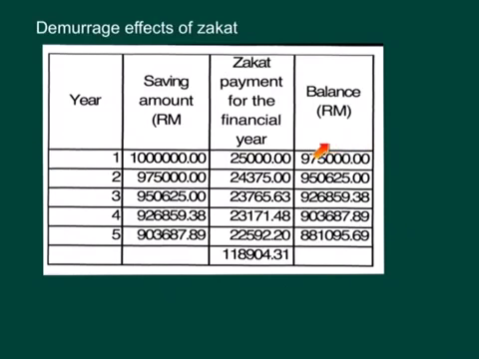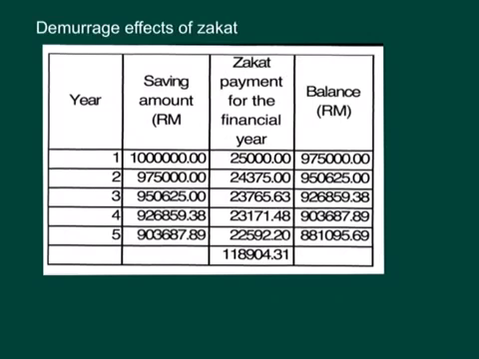But the main point here is to show you how, if money is just kept idle without proper productive use, zakat will function as a punishment to savers. In this context, you can see the amount of money this person will have over 5 periods will decline, and the total amount of zakat collected from this person is about 118,904 ringgit 31 cents.